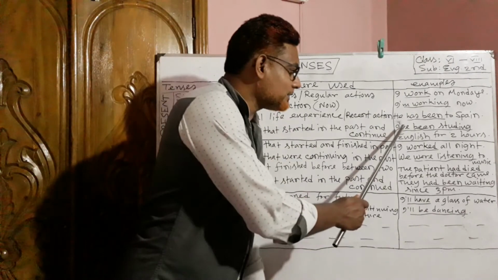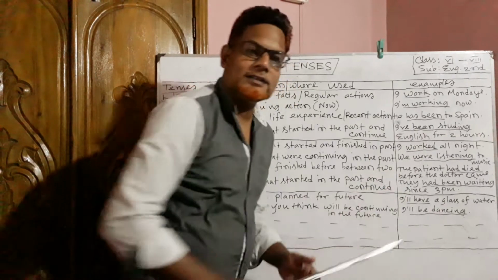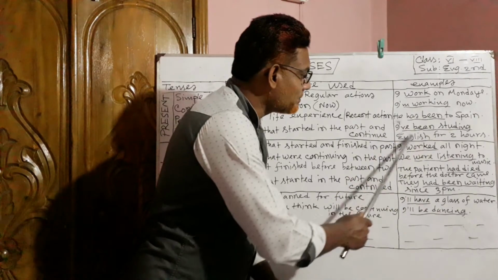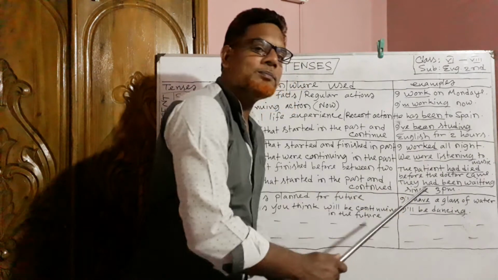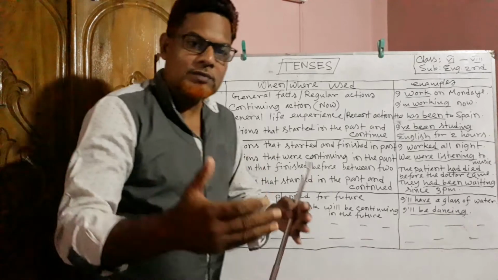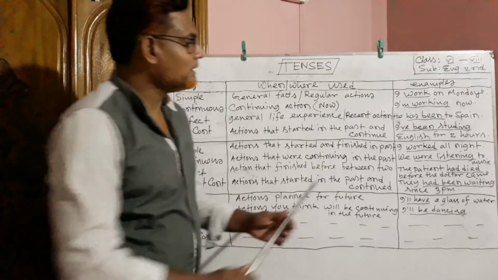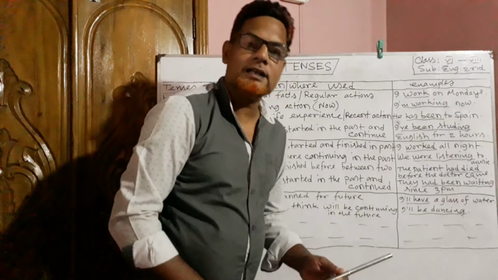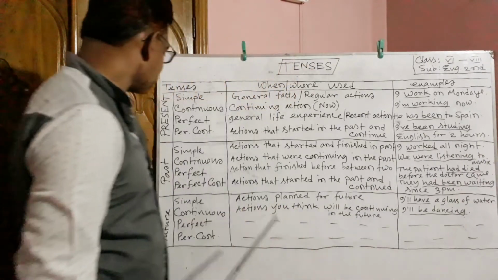And look at the structure, have been studying. In this sentence, the auxiliary verb is have been and the principal verb is studying. So, to form a present perfect continuous tense, we have to use have been or has been and ing should be added with the principal verb.